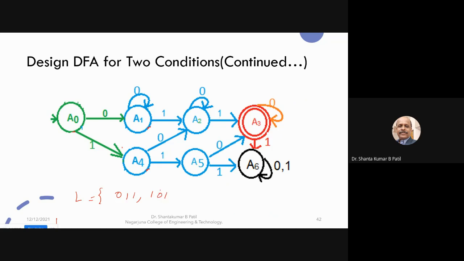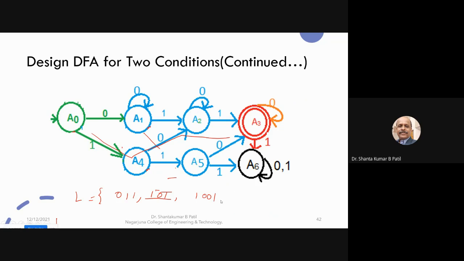For example, 101 is accepted, because it fulfills both the conditions. 1011 is accepted, both conditions are fulfilled. For example, 1001: this is 1, 0, 0, 1, and it is accepted.